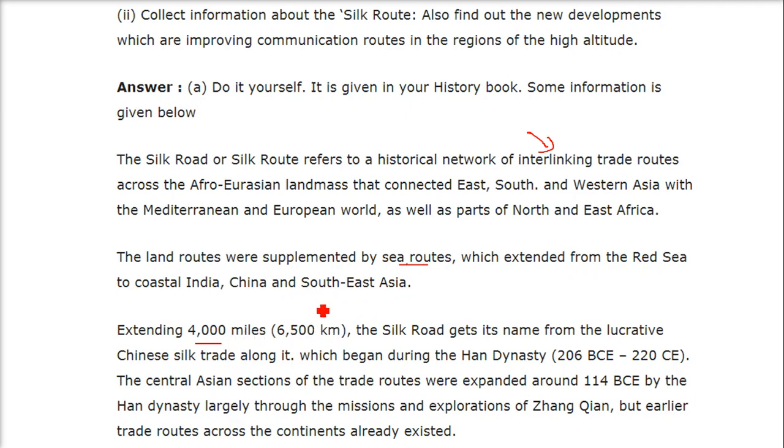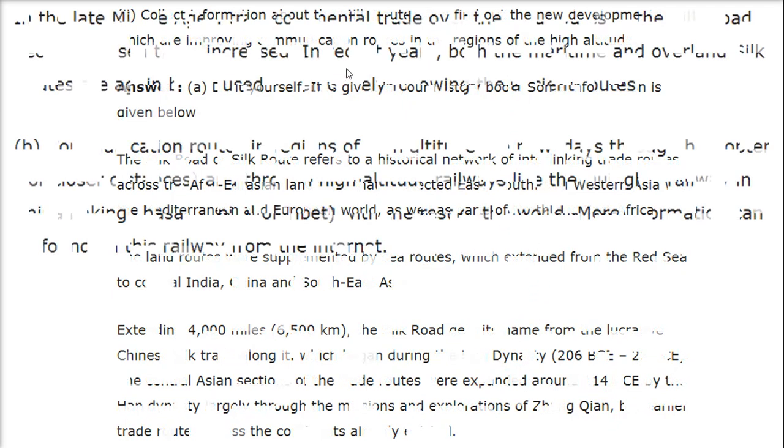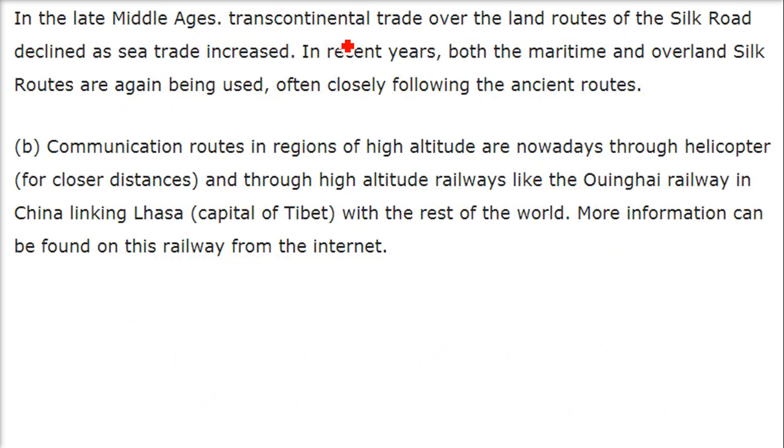Extending 4,000 miles, that is around 6,500 kilometers, the Silk Road gets its name from the lucrative Chinese silk trade along it, which began during the Han Dynasty. The Central Asian sections of the trade routes were expanded around 114 before the Common Era by the Han Dynasty, largely through the missions and explorations of Zhang Qian, but earlier trade routes across the continents already existed. In the late Middle Ages, transcontinental trade over the land routes of the Silk Road declined as sea trade increased.